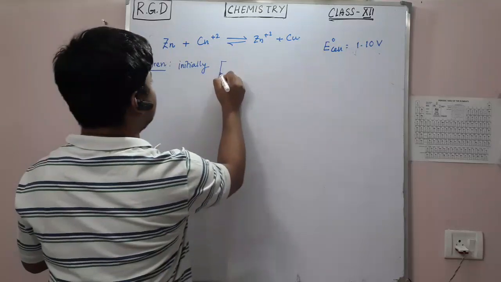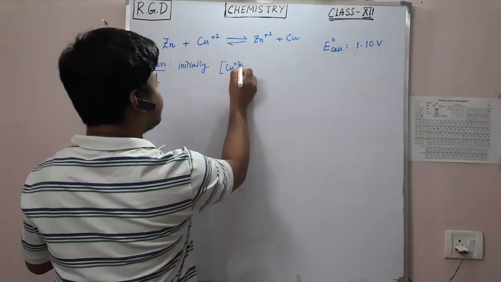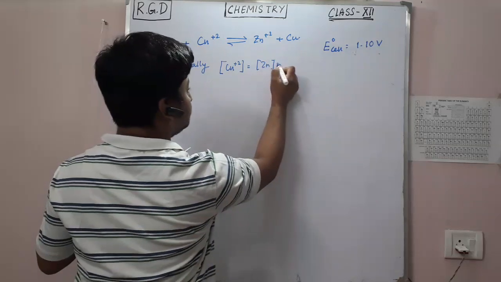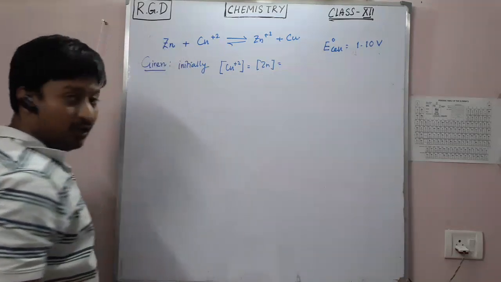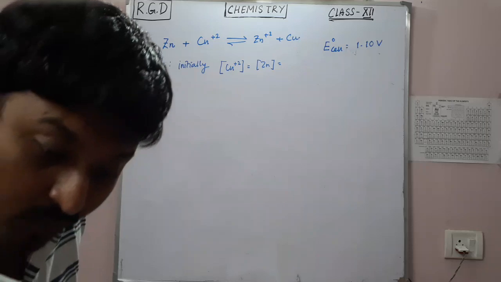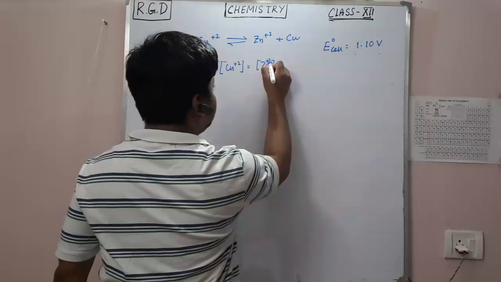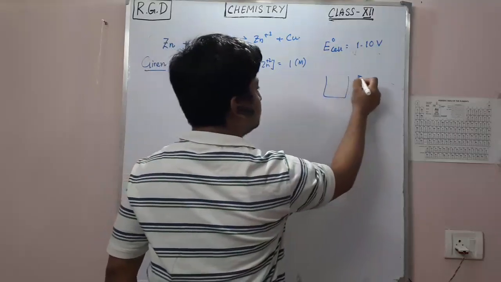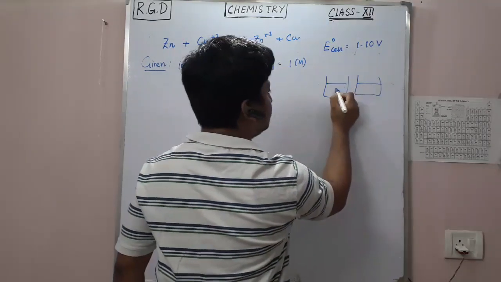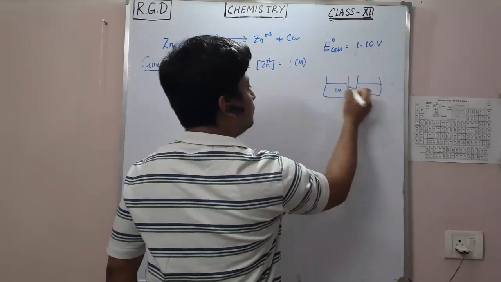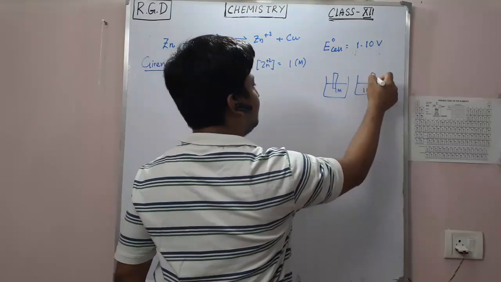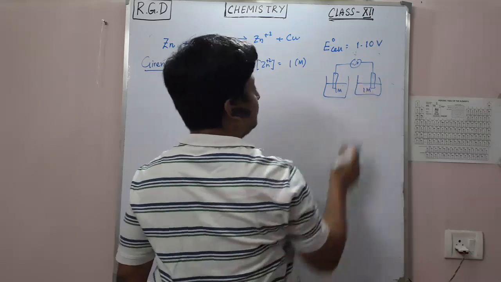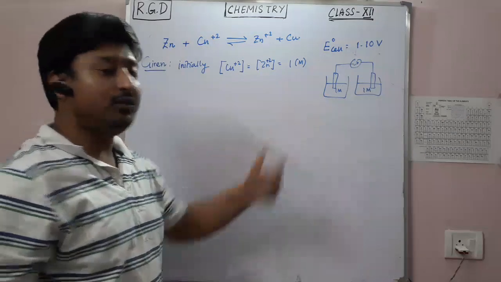Initially the concentration of copper and the concentration of zinc, how much was it? 1 molar. Both of the solutions were 1 molar solutions. These two were the electrodes. This is the ammeter. This is the situation before putting the salt bridge.